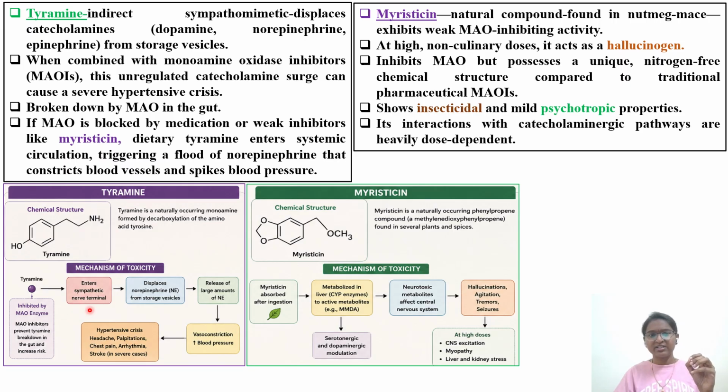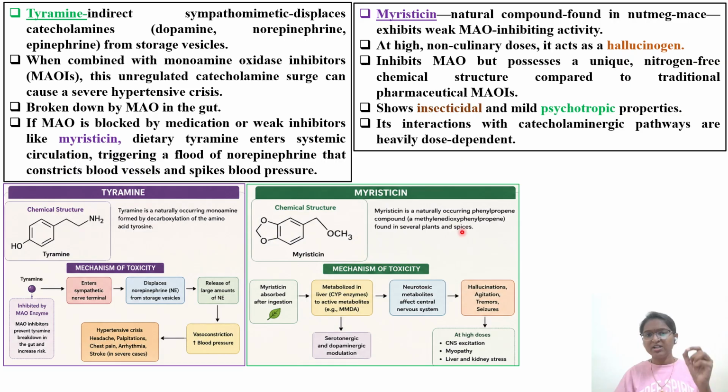It enters the sympathetic nerve terminal, as I told you, in between the presynaptic and postsynaptic neuron. It displaces norepinephrine from the storage vesicles. Neurotransmitters will be released into the synaptic cleft. Release of large amounts of norepinephrine causes vasoconstriction and increase in the blood pressure. Hypertensive crisis, headache. So in the question, red wine is causing severe headache. Palpitations, because one of the components is contractility of the heart, then chest pain, erythema, and stroke in severe cases. So pause the video and try to read about the mechanism.